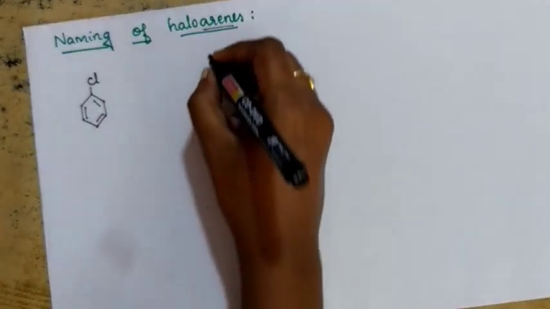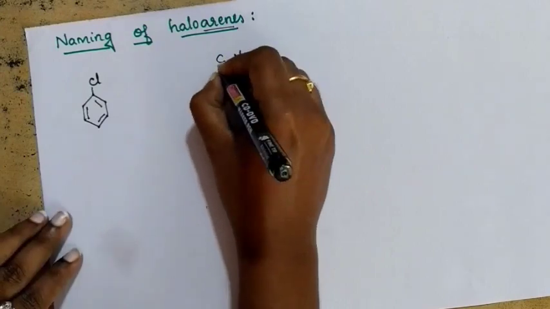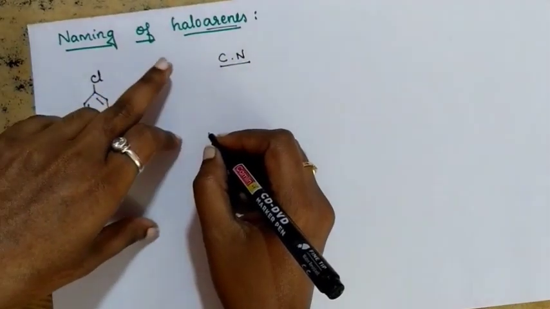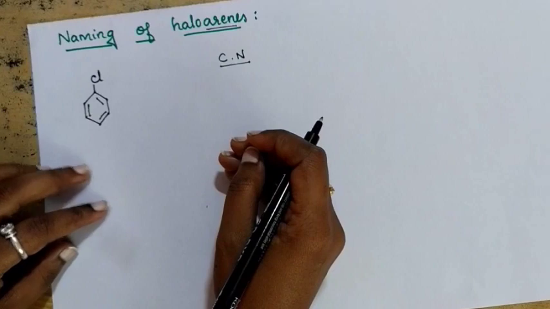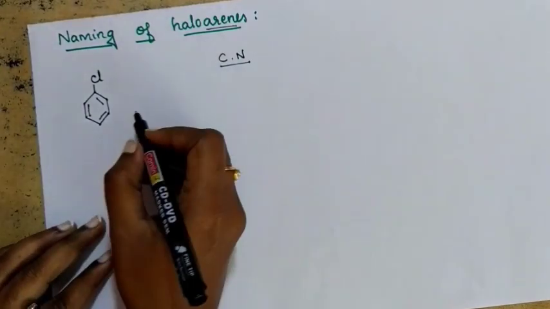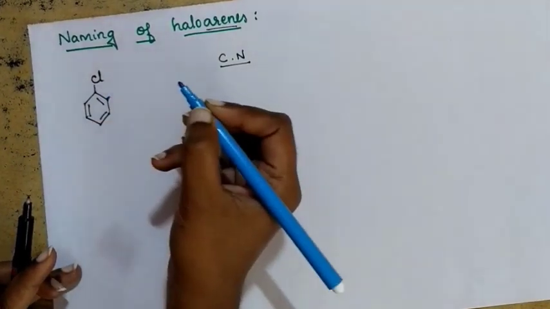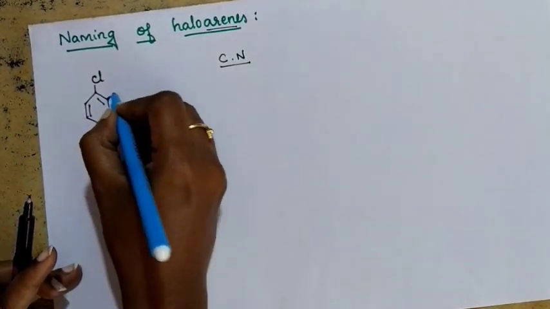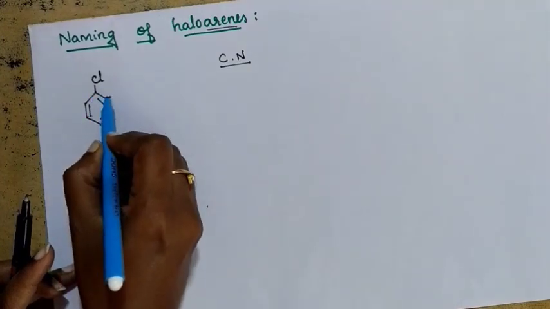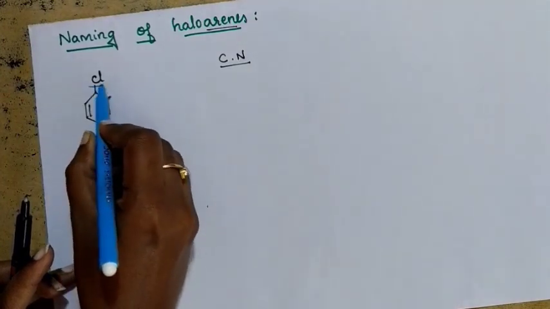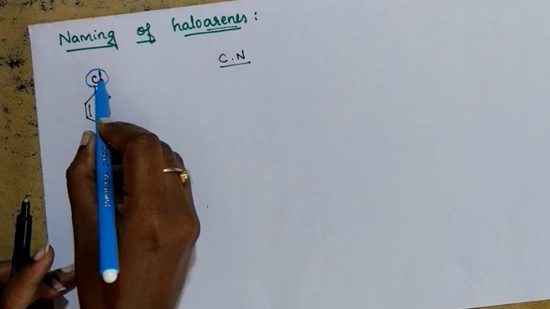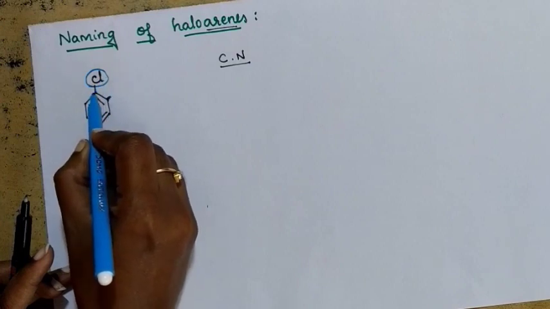To write the common name for haloarenes, you must follow some way. If you have any other substituent in this particular position, that means the next carbon of this functional group, chlorine is present on this carbon, no?